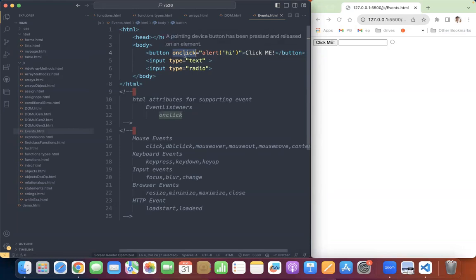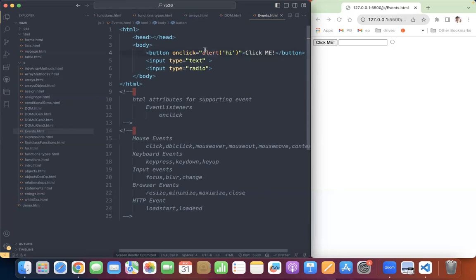So this listener listens to the button for the click event. Whenever a click event happens on this button, what will happen? The alert hi will come, isn't it?